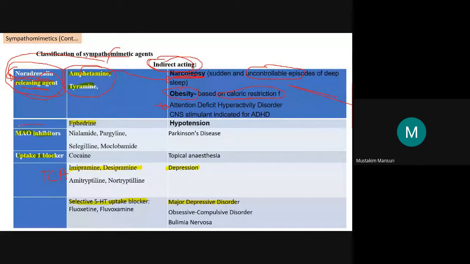Next category, let us see, that is the MAO inhibitor. Here ultimately we want to increase the noradrenaline level. So by inhibiting this enzyme we will increase the level. Examples are nialamide, pargyline, selegiline, moclobemide. They are examples of the MAO inhibitor. You can also go for selective agents, MAO A and MAO B; look at those also. This is useful in Parkinson's disease.